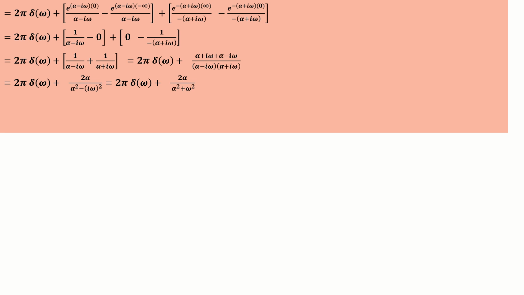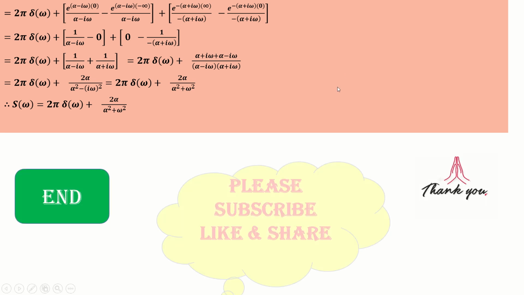So 2 pi delta omega plus 2 alpha in the numerator, and in the denominator a minus b into a plus b, a square minus b square, so alpha square minus (i omega) square. I square is minus 1 again, so minus into minus is plus, alpha square plus omega square in the denominator. Therefore S of omega is equal to 2 pi delta omega plus 2 alpha by (alpha square plus omega square). Thanks. I'll see you in the next video.